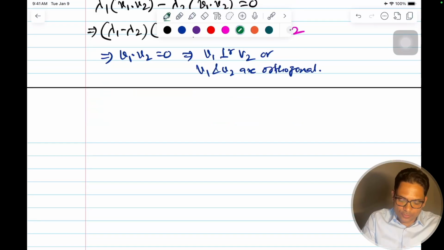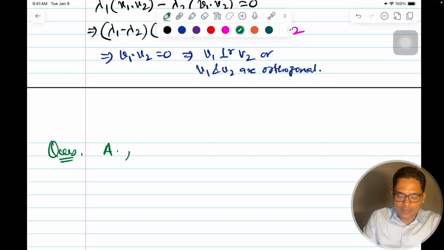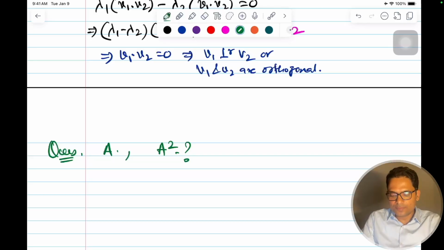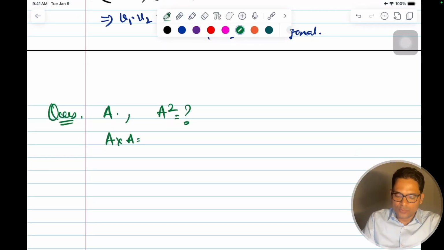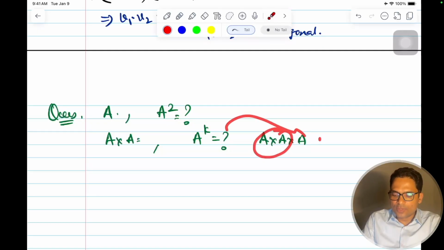Before that I'll ask you a question, so we'll understand this. How will you calculate the power of a matrix? Say for example, if I have a matrix A and I want to calculate A square, how will we calculate it? We'll multiply A into A, right? What if I want to calculate A to the power K? How many times will you multiply this matrix? You will say that 2 times is easy, but how many times will you keep on multiplying this?